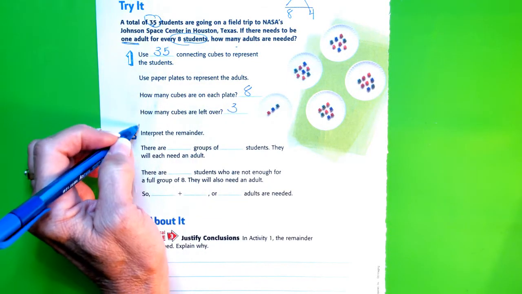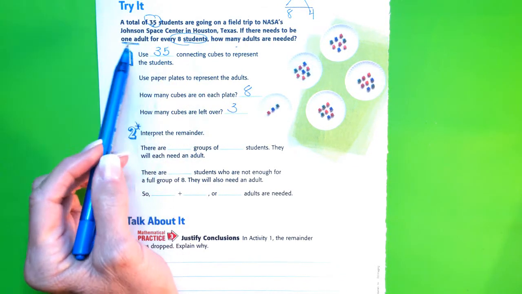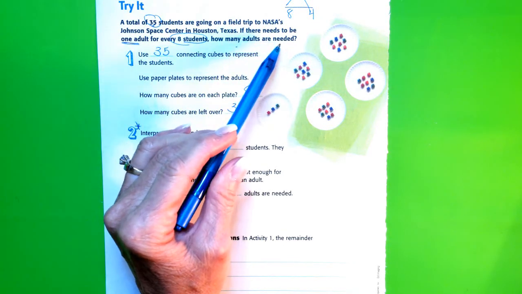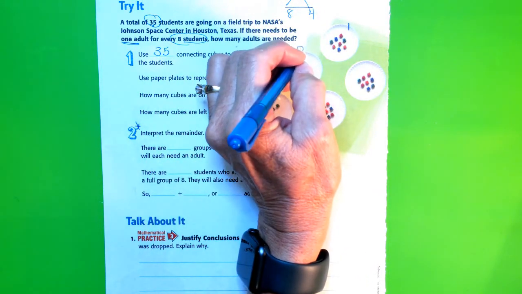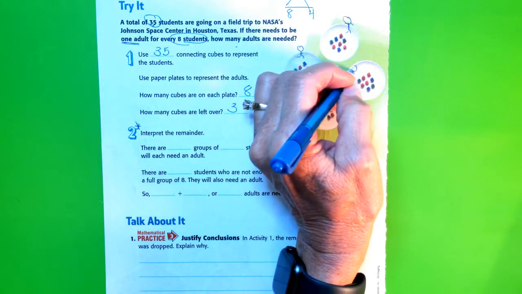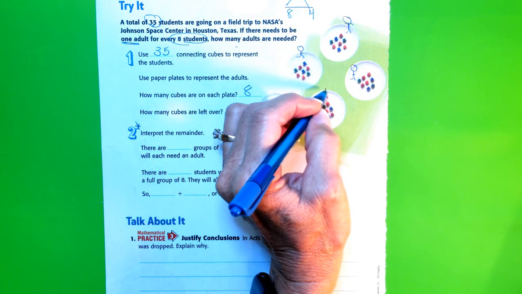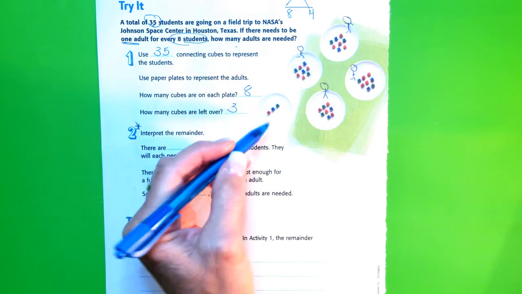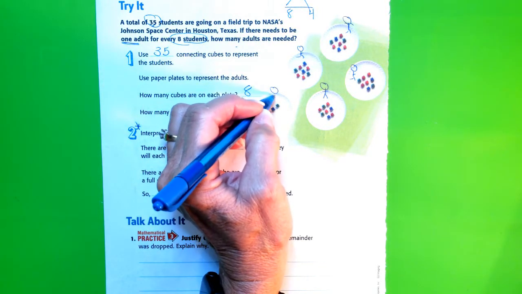So here comes the important part. We have to interpret the remainder. If we have 1 adult for every 8 students, how many adults are needed? Well, these guys get an adult. These guys get an adult. These guys get an adult. And we get an adult here. But what about these guys? Do they not get to go? No. They need an adult as well, don't they?